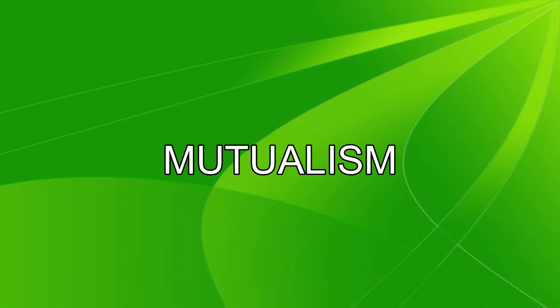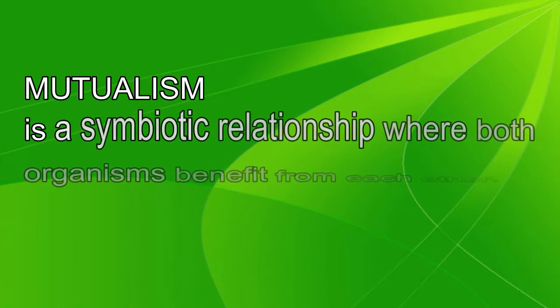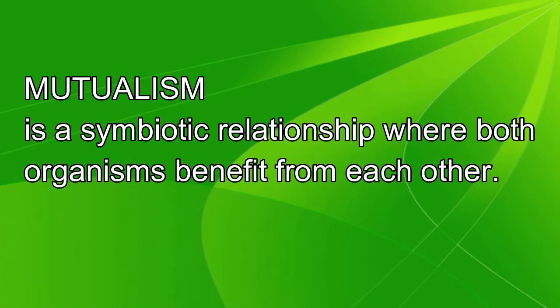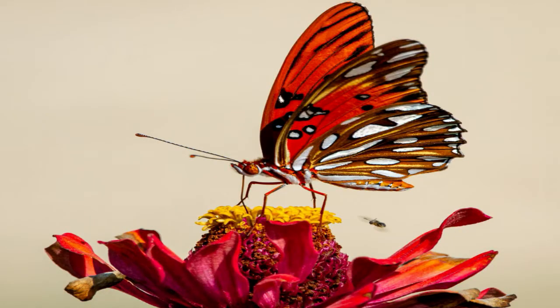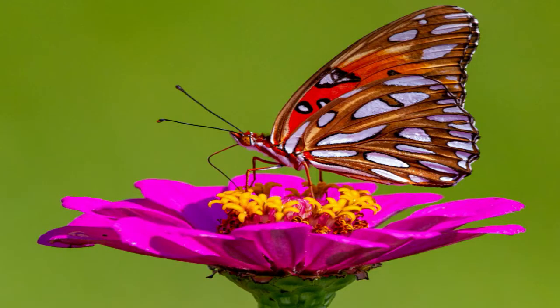Mutualism. Mutualism is a symbiotic relationship where both organisms benefit from each other. One example is the interaction between a flower and a butterfly. The flower benefits from the butterfly when it pollinates the flower. The butterfly benefits from the flower when it feeds on the flower's nectar.